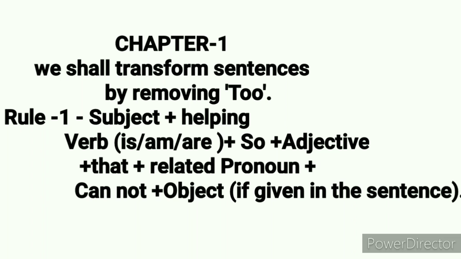Then we have to take helping verb is or am or are. Then we shall take so. Then adjective. Then we have to take that. Then we shall take related pronoun. Then cannot. Then object if given in the sentence.